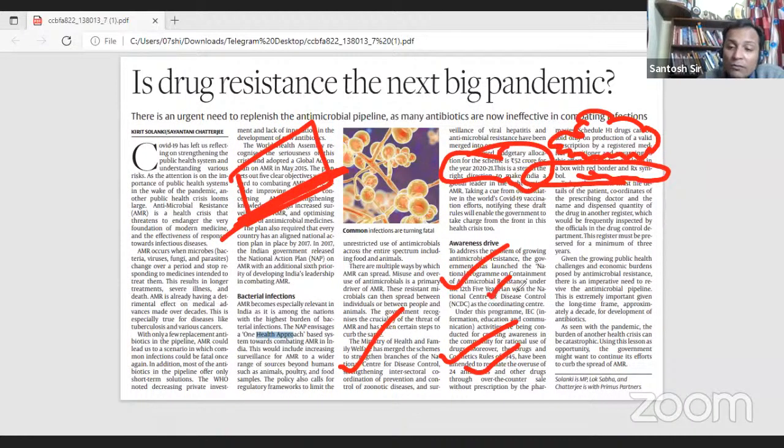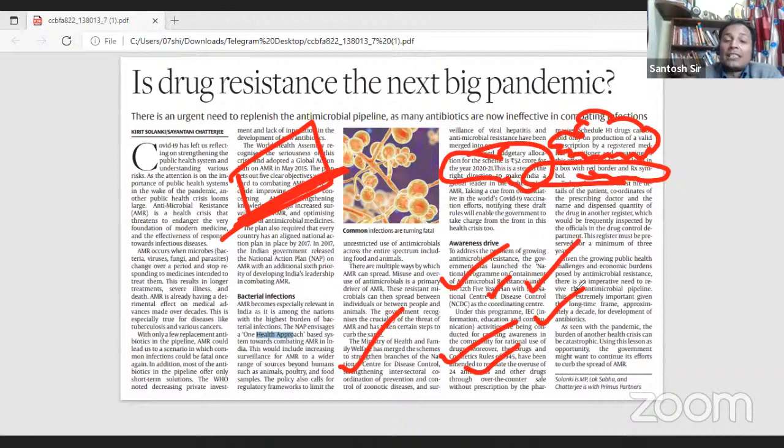One more challenge is why this antimicrobial resistance is increasing. The reason is that the invention of antibiotics has slowed down. We are not coming out with new antibiotics because most of these diseases are tropical diseases, and the rich countries are not investing more.